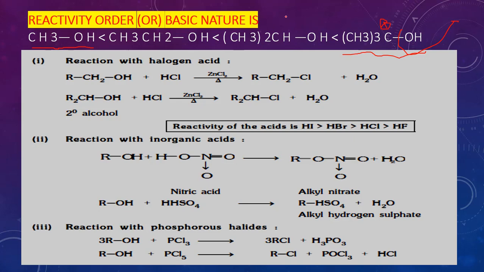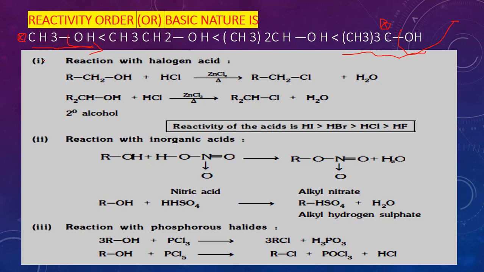So the tertiary alcohols easily lose the OH group compared to the primary. After losing this OH group, here it forms a primary carbocation, which is unstable compared to secondary and tertiary carbocations.